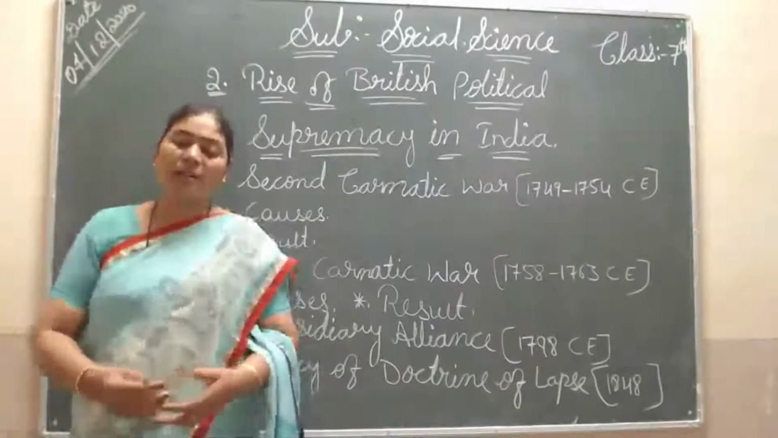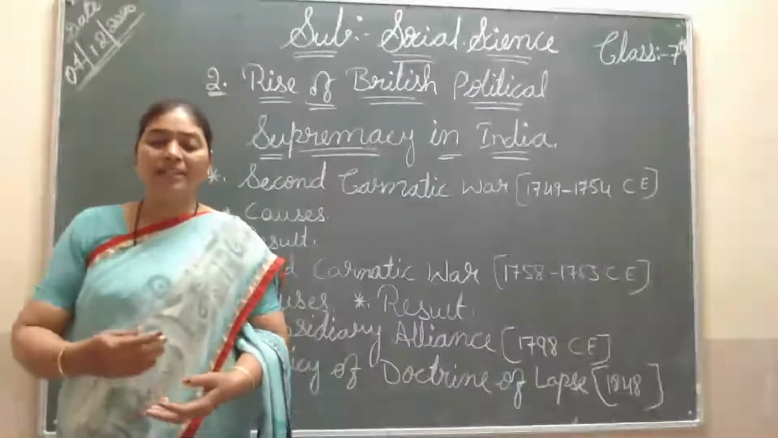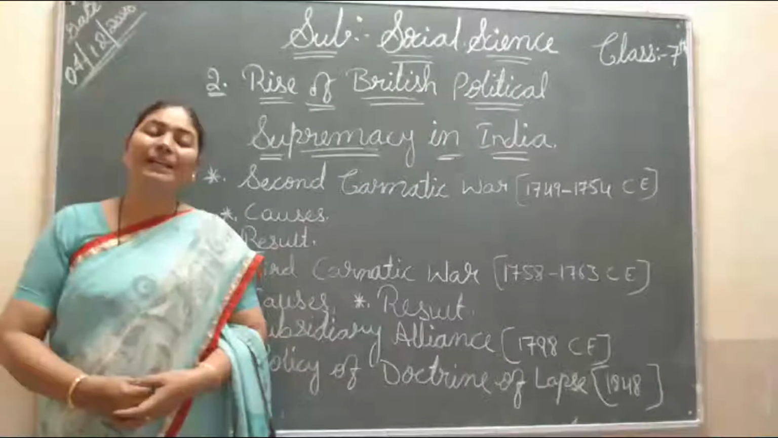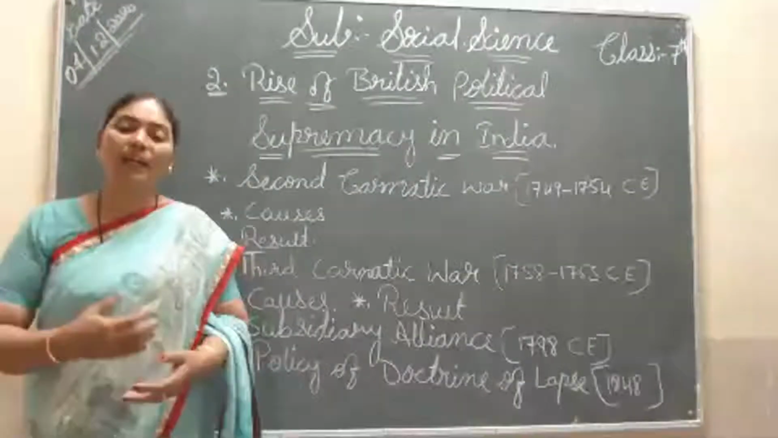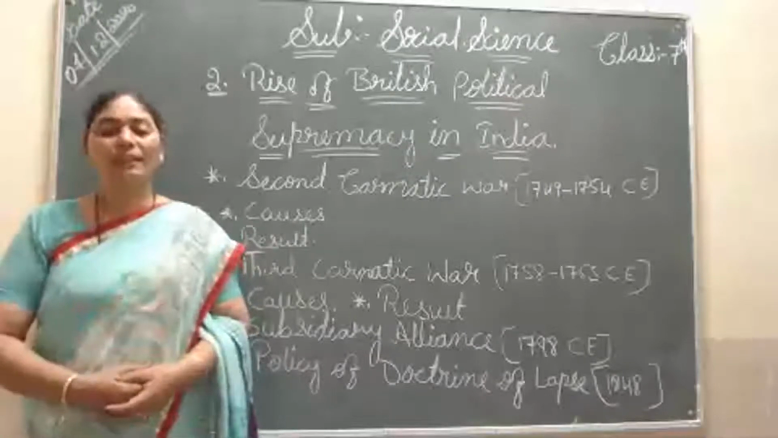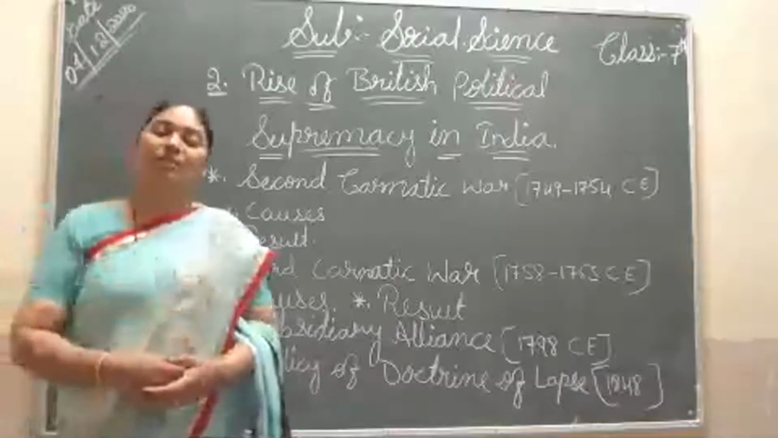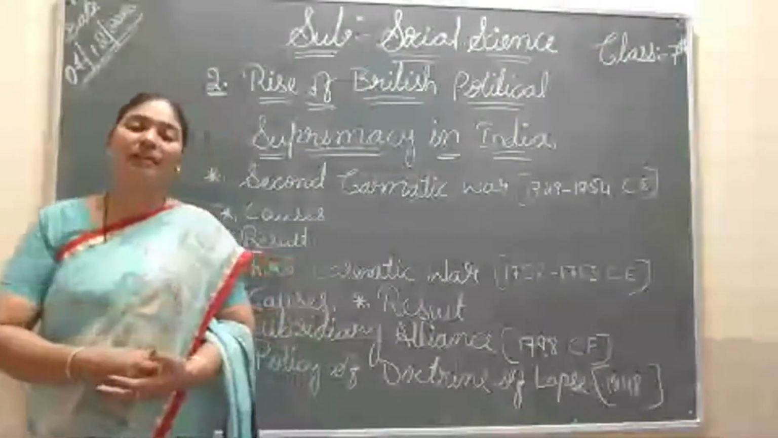Then the Battle of Buxar also started, and here Mir Zafar failed to fulfill the Britishers' many desires. Mir Zafar was not fulfilling the Britishers. So that's why the Britishers kicked out Mir Zafar, and instead of him they made Mir Qasim the Nawab of Bengal.